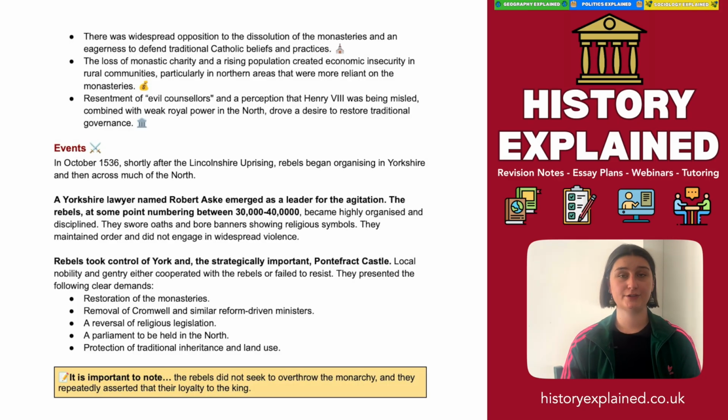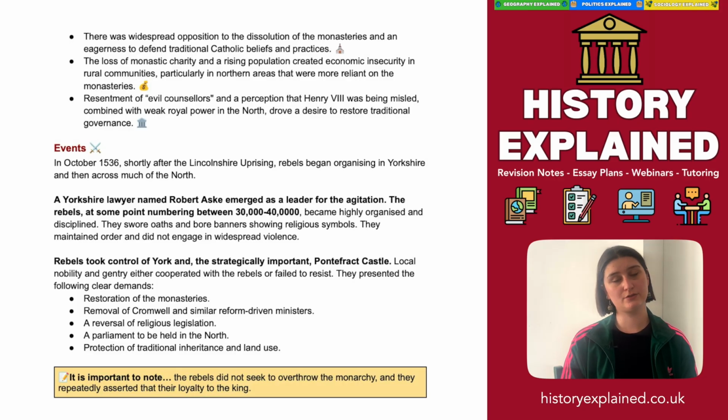The rebels quickly took control of York and the strategically important Pontefract Castle. Local nobility and gentry either cooperated with the rebels or failed to resist. They presented the following clear demands: restoration of the monasteries, removal of Cromwell and similar reform-driven ministers, a reversal of religious legislation, and a parliament to be held in the north. They also requested the protection of traditional inheritance and land use.